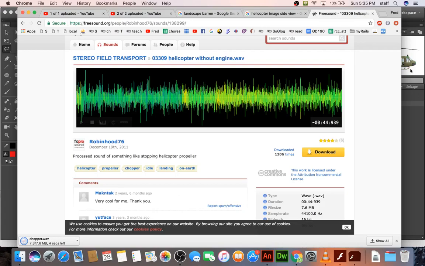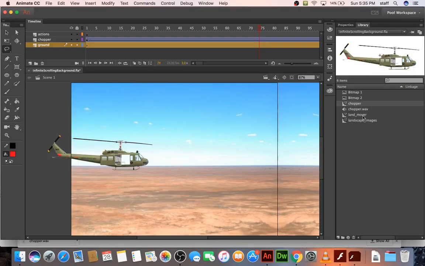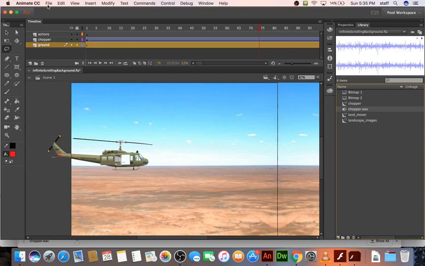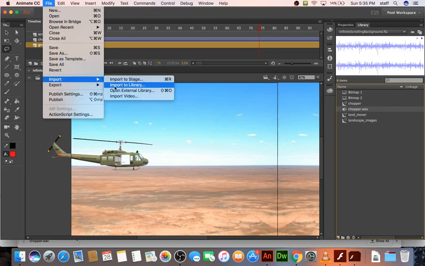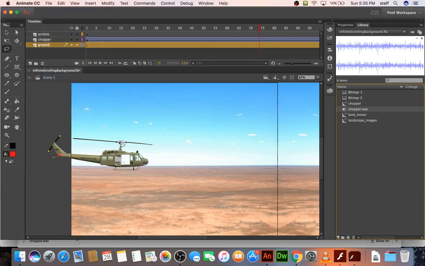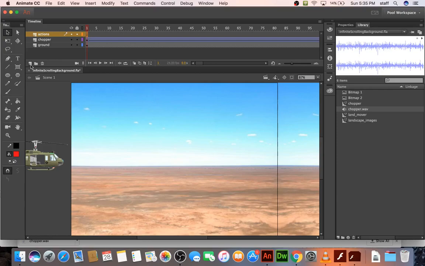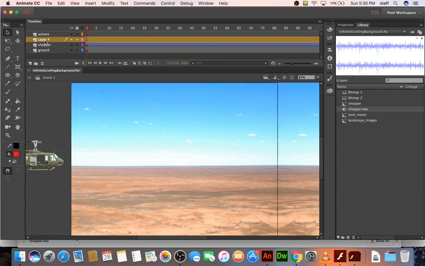I see that my library is showing right here. So as soon as this is done, I'm going to try dragging it and just dropping it right there. There it is. Another way is to go File, Import to Library, and then navigate to it. But where I actually want to put it is inside the, well, I could put it right here. Actions. No, I think I put it sounds. I'll bring this down. I always make the topmost layer actions if I have any actions.